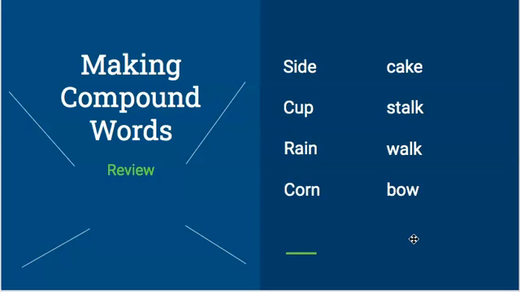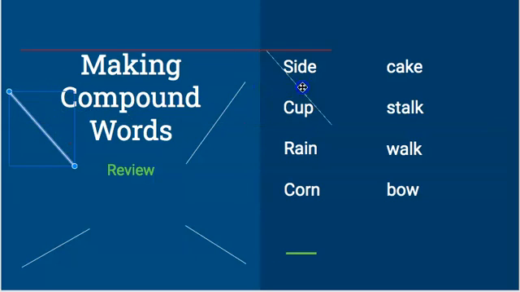Right, making compound words. This is a review, but I just wanted to go over a few of these. All right, we have the words side, cup, rain, and corn. And then the other words are cake, stalk, walk, and bow. All right, so starting with side. Which one would side go with if we had to make a real compound word?